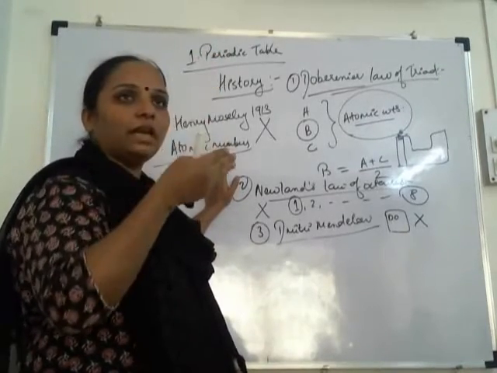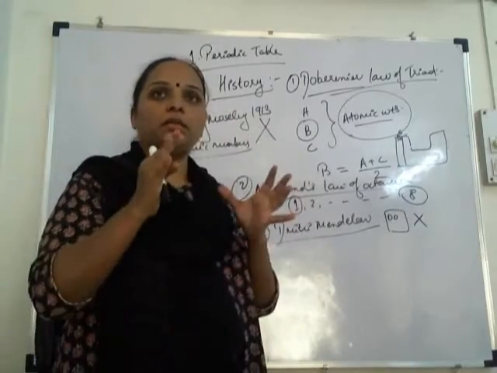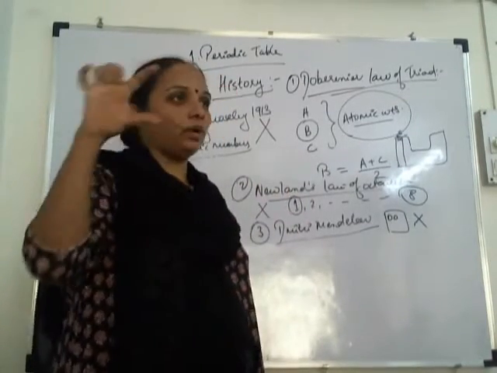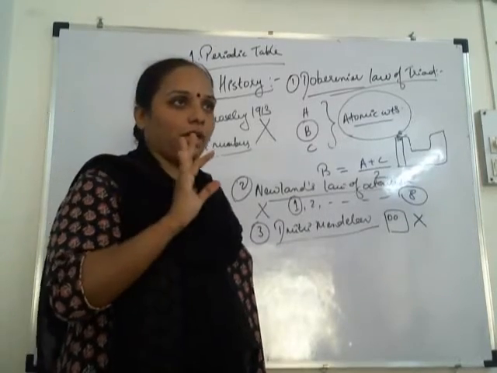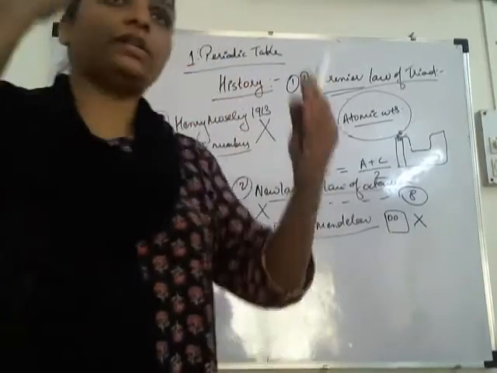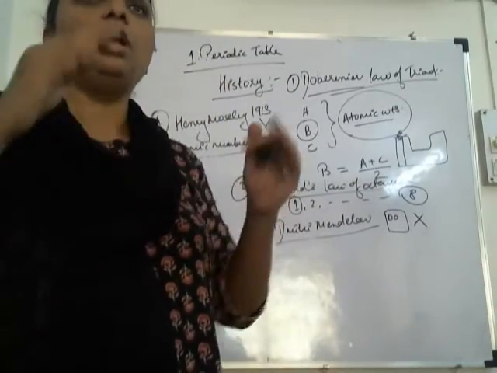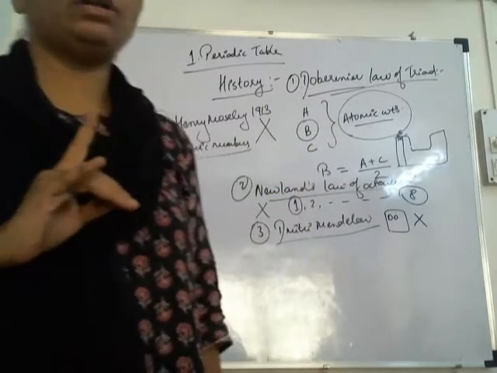For example, as we have seen, the F block has lanthanides and actinides. All the radioactive elements are placed in the F block. Radioactive means they emit radiations, like uranium and thorium, which easily emit radiation. That's why they are placed outside the periodic table so that they can be studied separately. Fine. Any doubt in the history?